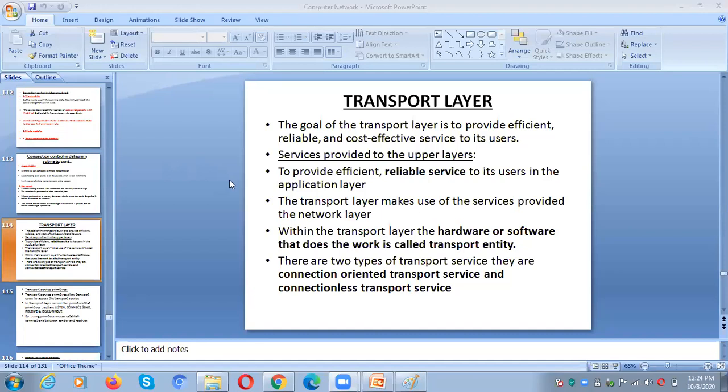I already told you, whenever you talk about a particular layer, remember that each layer provides services to the layer above. The lower layer has to provide services to the upper layer. For example, the network layer is the third layer and the transport layer is the fourth layer. So the network layer has to provide services to the transport layer. Similarly, the transport layer has to provide services to the layer above. So what are the services of the transport layer?